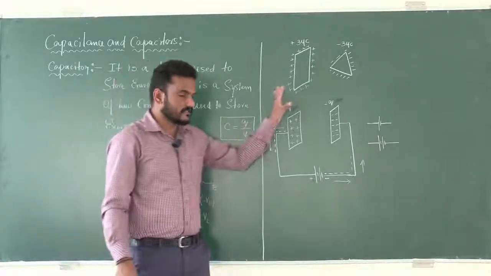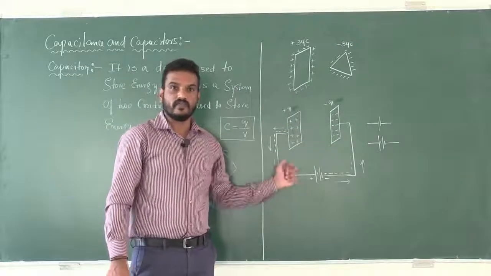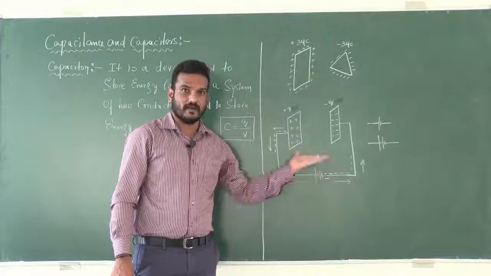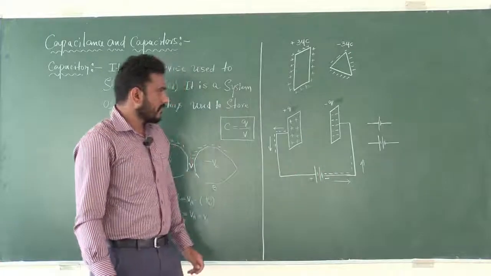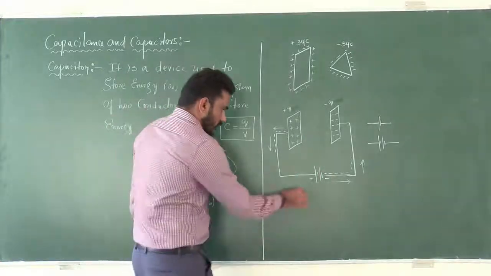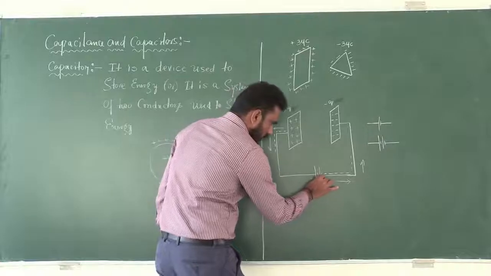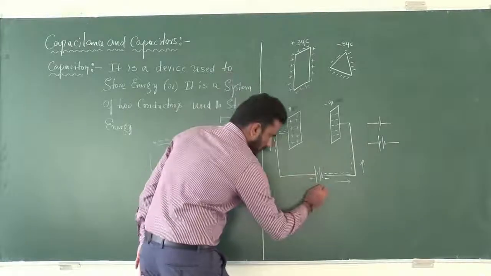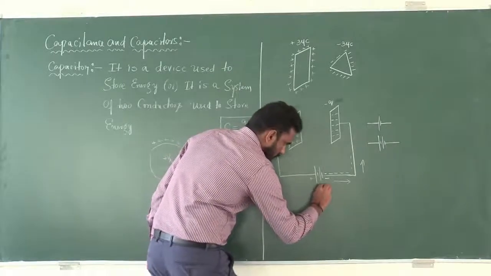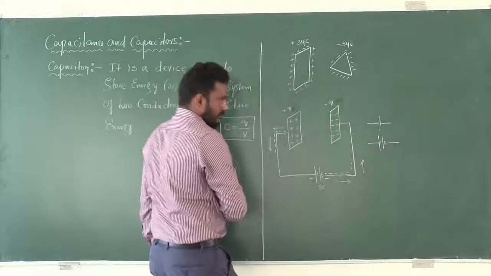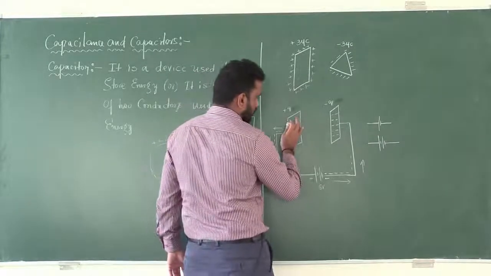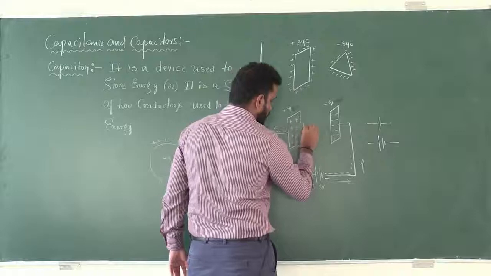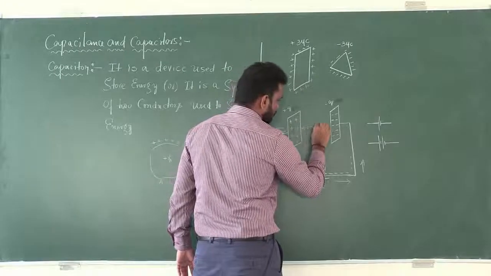By using this procedure, we can charge a capacitor. Now, if the potential difference is, for example, 6 volt, then the potential difference between these two metal plates is certainly 6 volt.